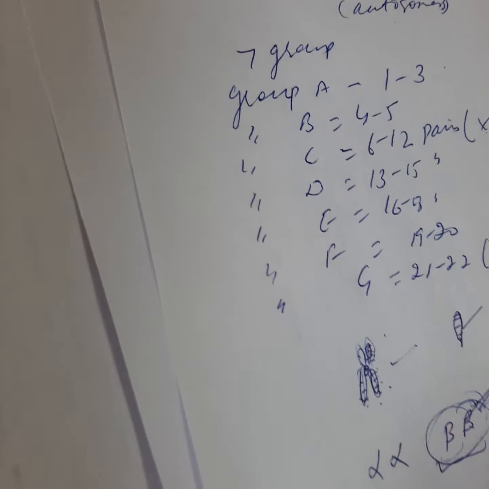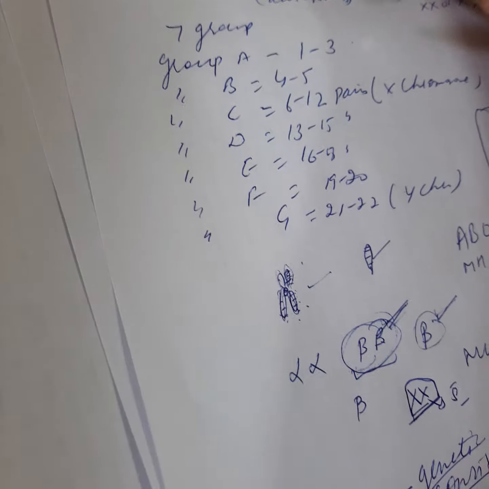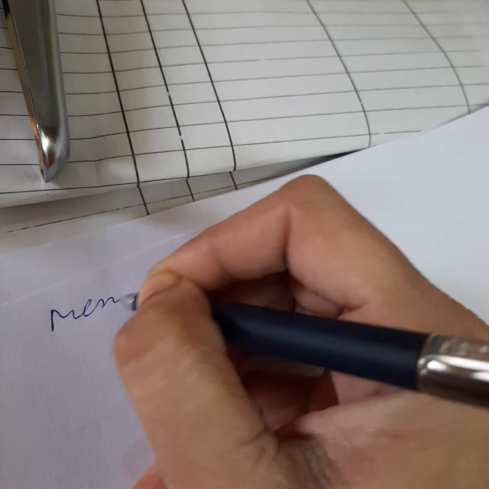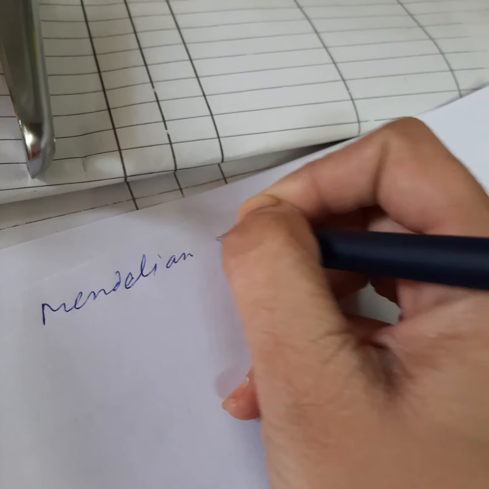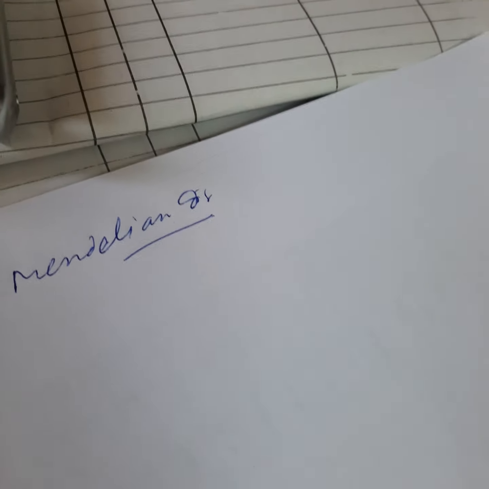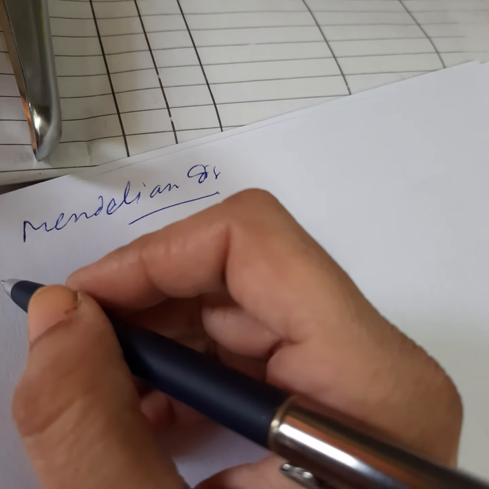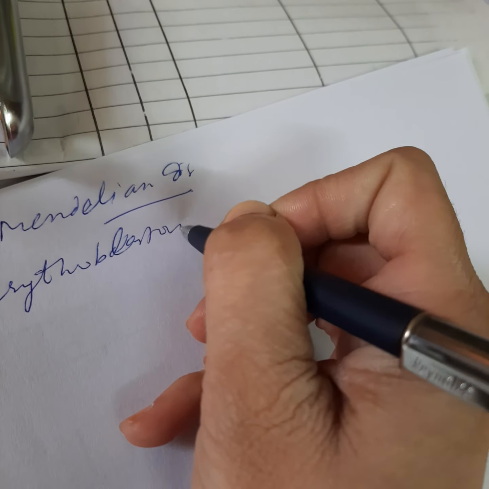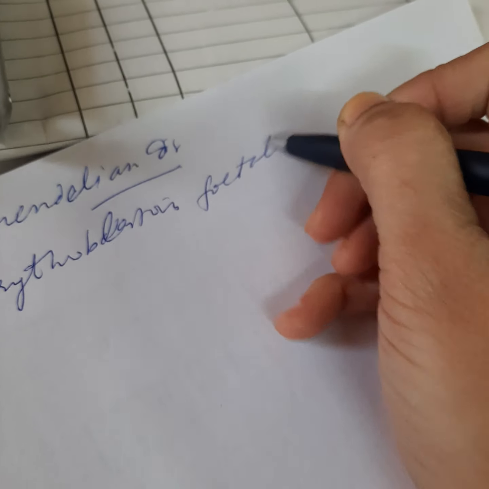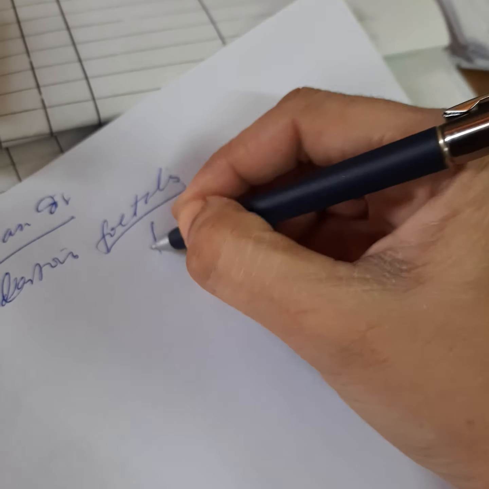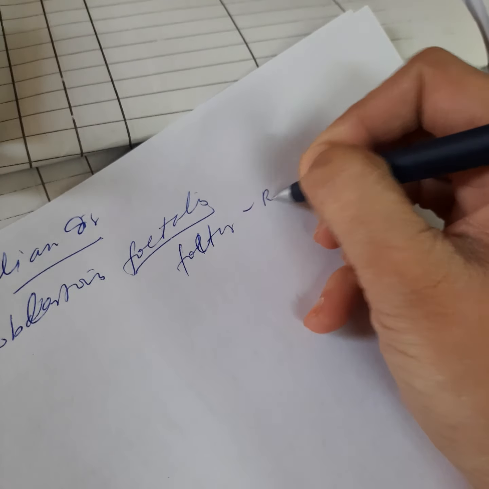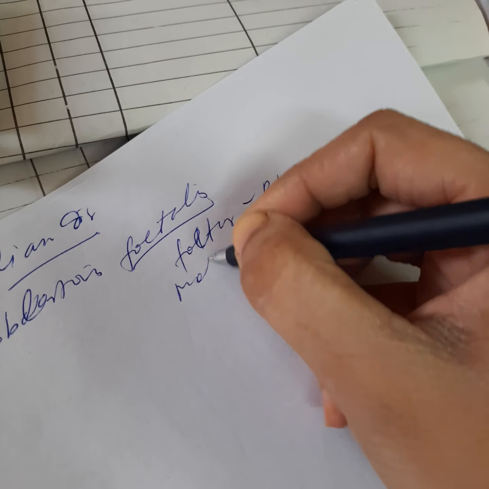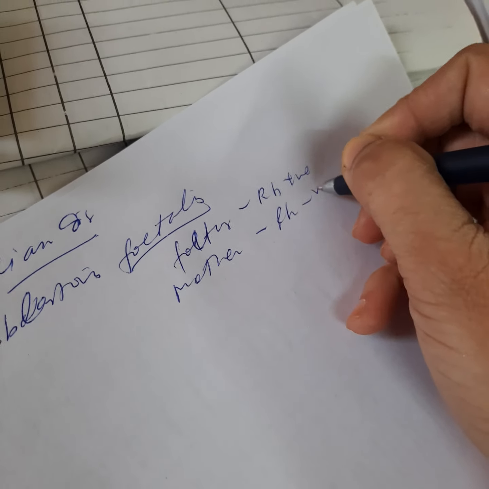Now we will discuss some of the Mendelian diseases, as we have all studied Mendel's rules in our 12th class. Firstly, we will discuss erythroblastosis fetalis. This is very, very important. If the fetus is Rh positive and the mother is Rh negative, a very, very important question this is, Rh negative.